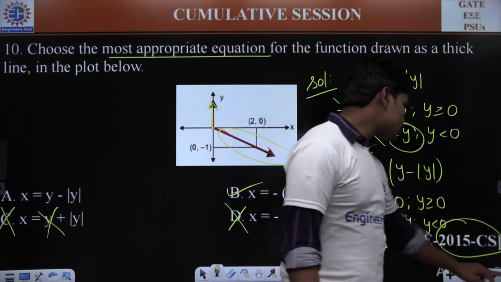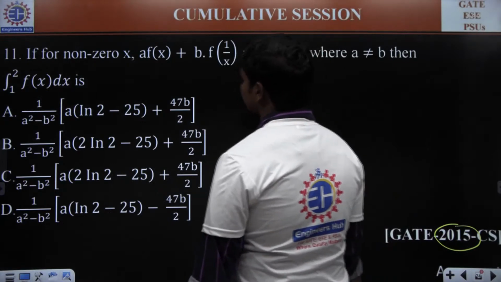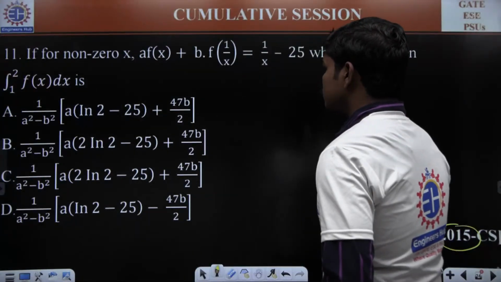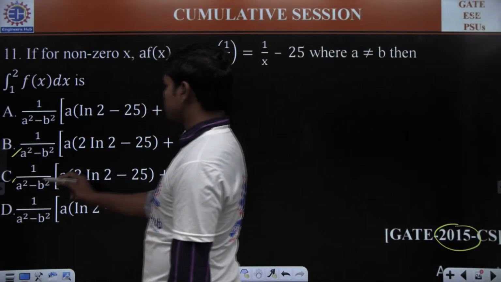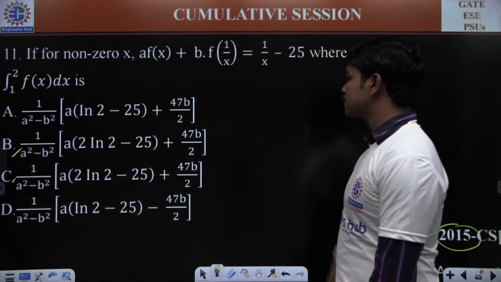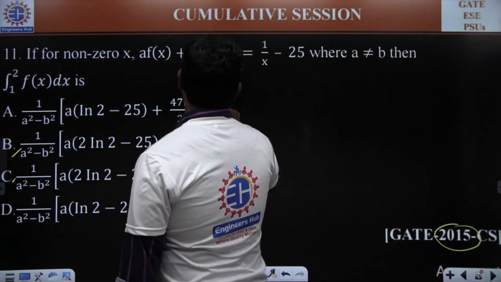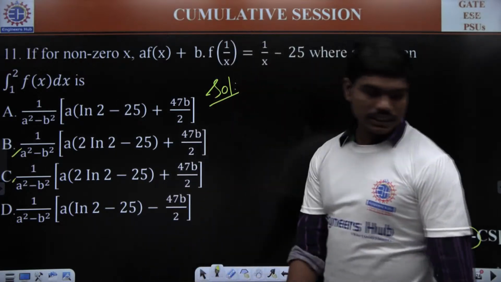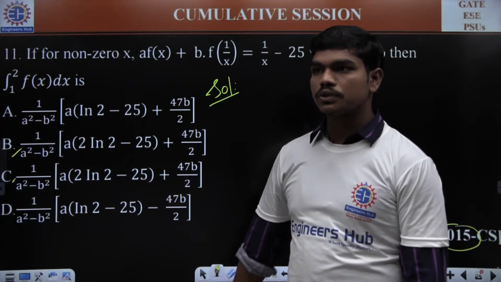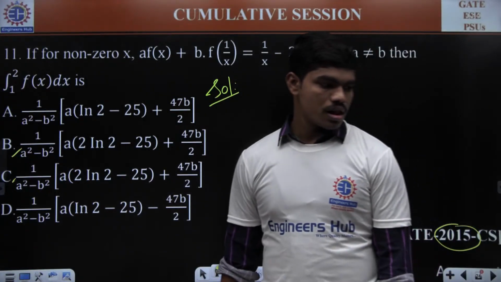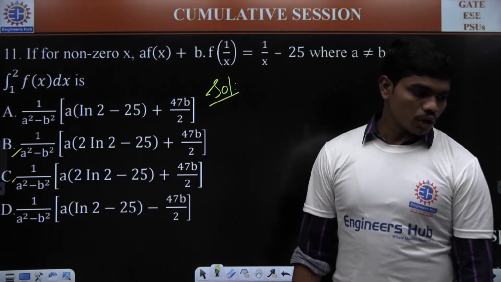Okay. So let's go for the next problem. Again, a 2015 computer science question. So please try to solve this. It's a good question. I think there should be some change in the options B and C because both of them are the same. So I think there is something missing here. So anyhow, let's try to solve. Please try to solve this and tell me the answer. This is a really good question.